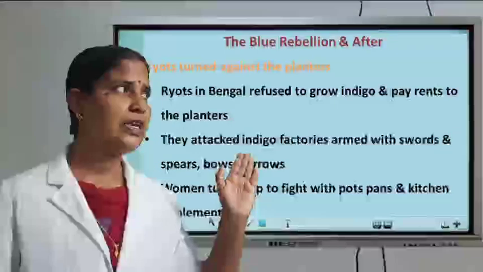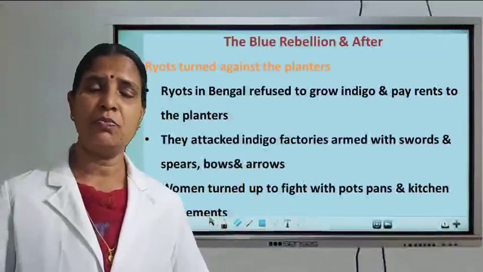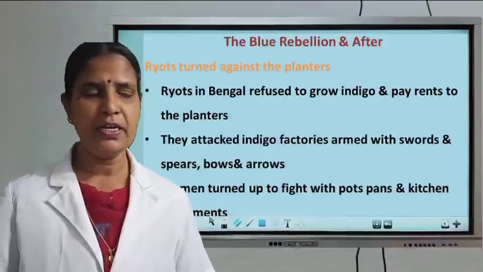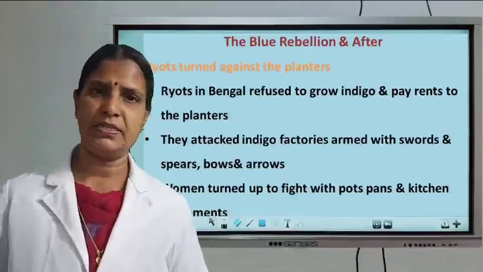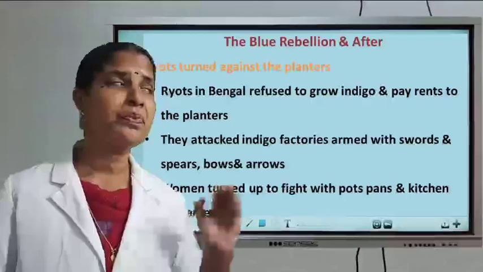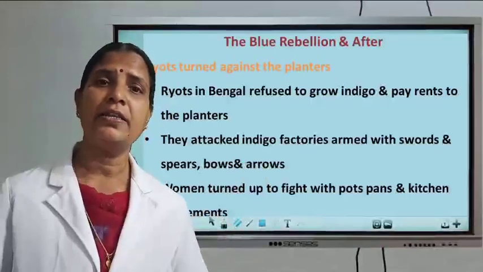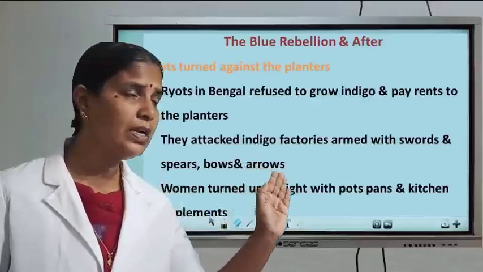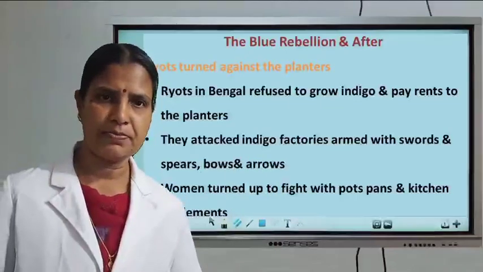Here, in March 1859, the indigo peasants started the rebellion. How? They refused to pay the rent and they refused to grow the indigo plants.